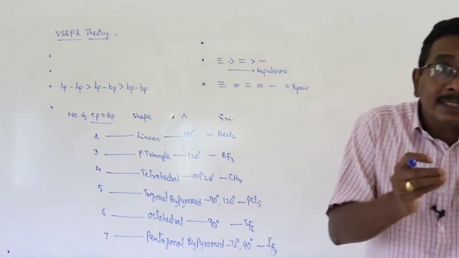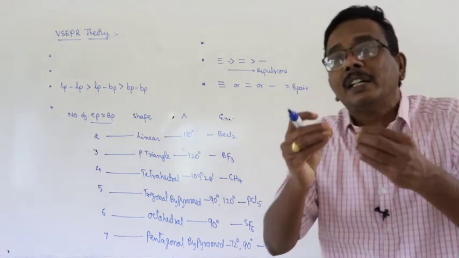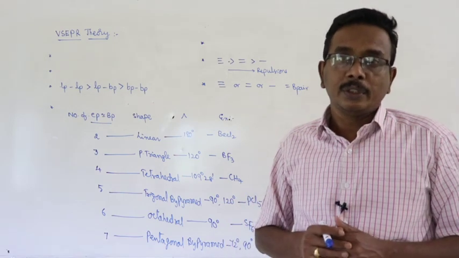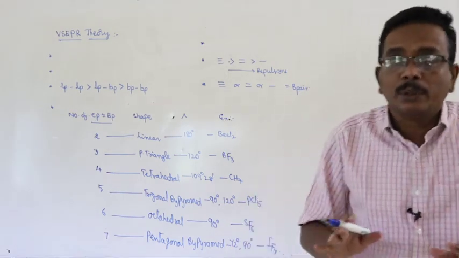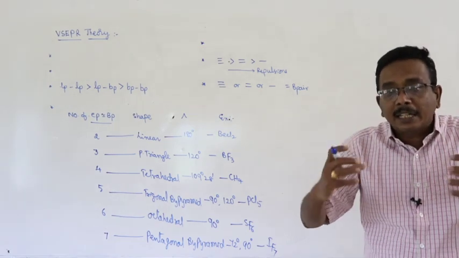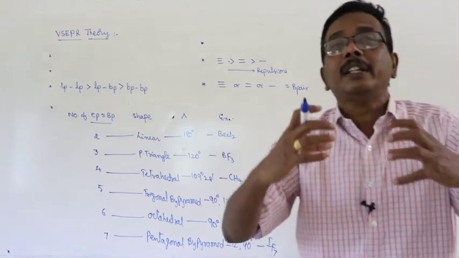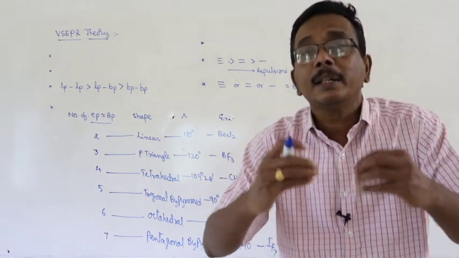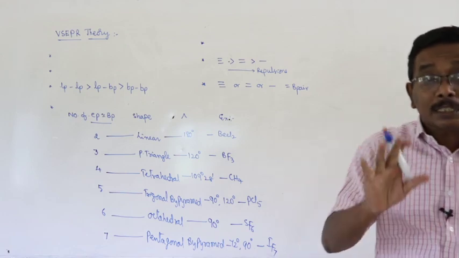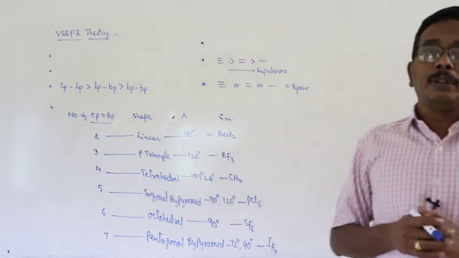If the electrons are assumed as point charges, then there will be repulsion between the electron pairs. So in a molecule, in the valence shell of central atom, the electron pairs are arranged in such a way that the repulsion between the electron pairs is minimum. Then only the molecule becomes stable. Otherwise, the molecule becomes unstable.